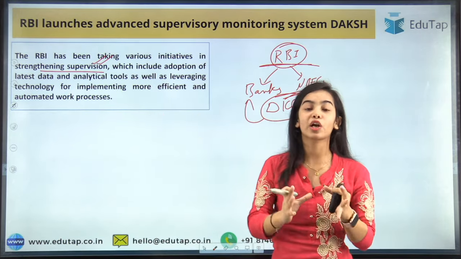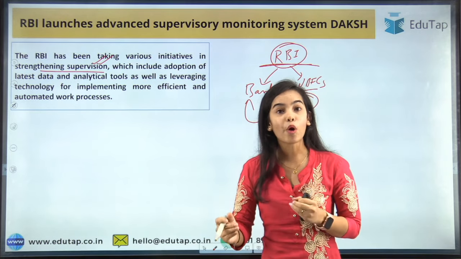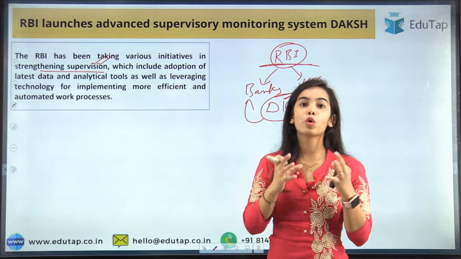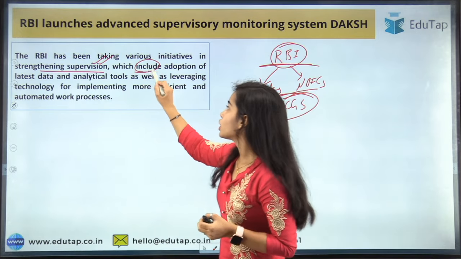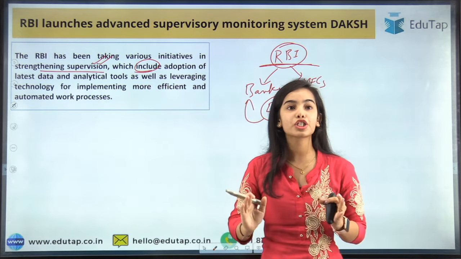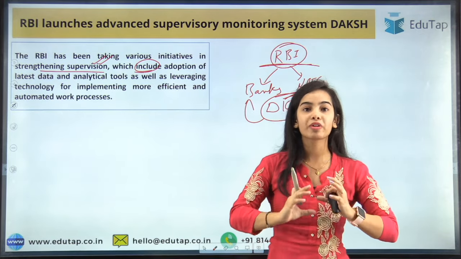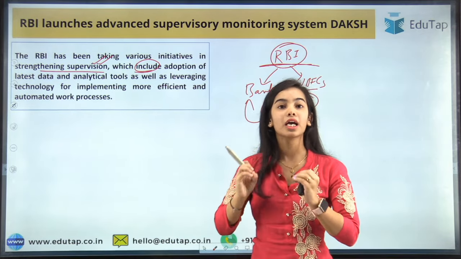Taking the help of technology becomes very important to make the system more efficient and the supervision more robust, so that the RBI can supervise the banks and NBFCs very carefully.